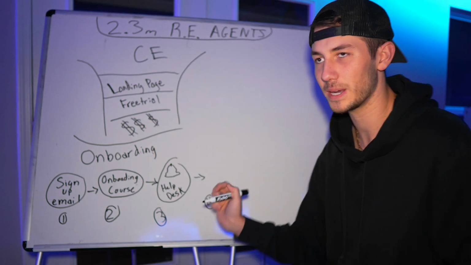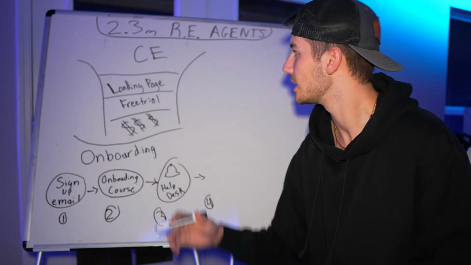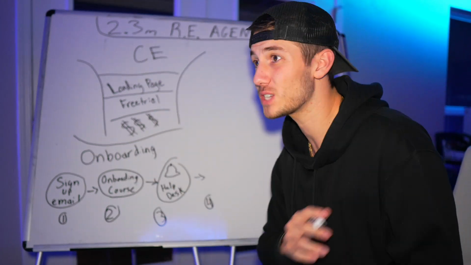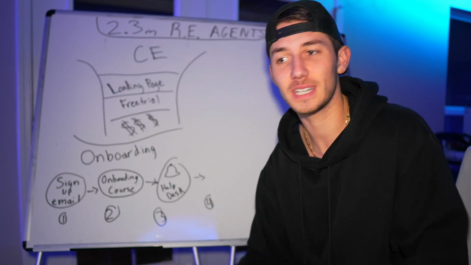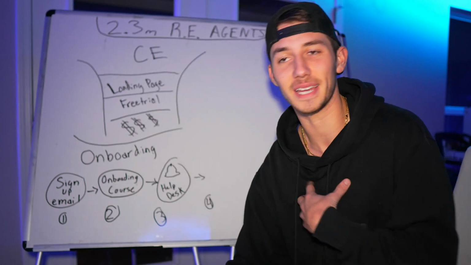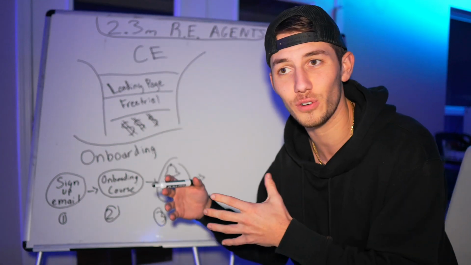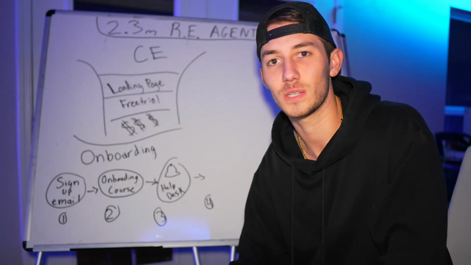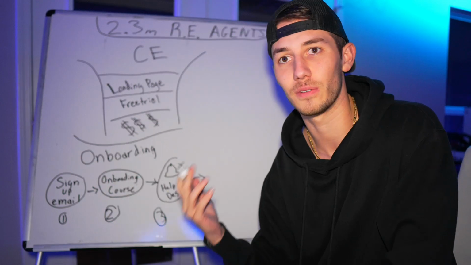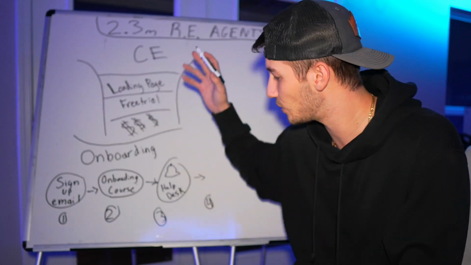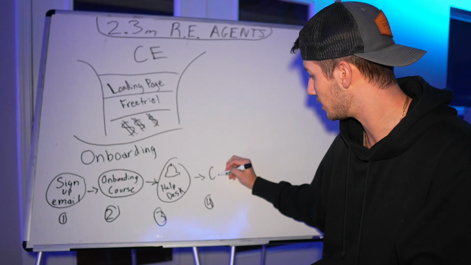So the community aspect is really huge, because if Jim Bob's in here and his best friend Billy's in here, they can work together and it doesn't put the stress on us and our team. They can help each other out with their problems. They can give each other game on how they're using this and this in the software to succeed. So the community aspect's huge, and I've seen that work for a lot of other agencies, so we're gonna implement that into this funnel. So let's just call it community.